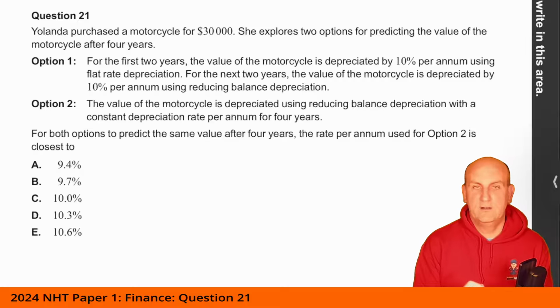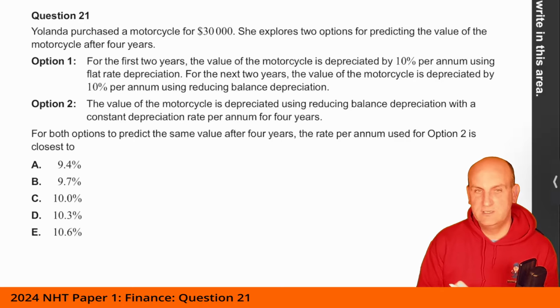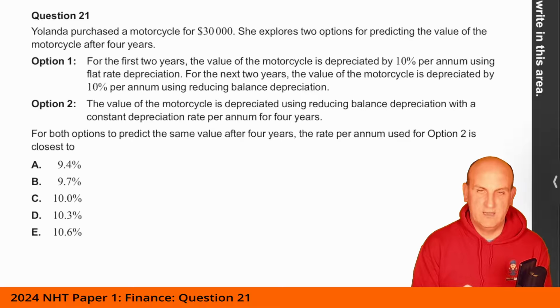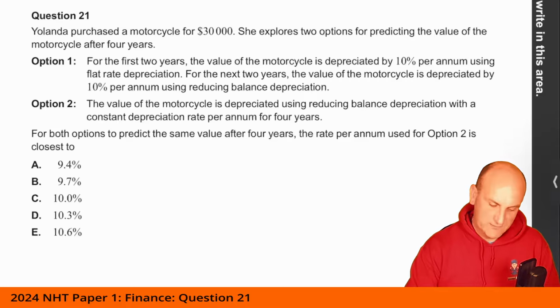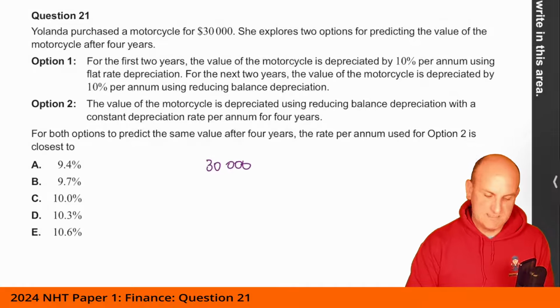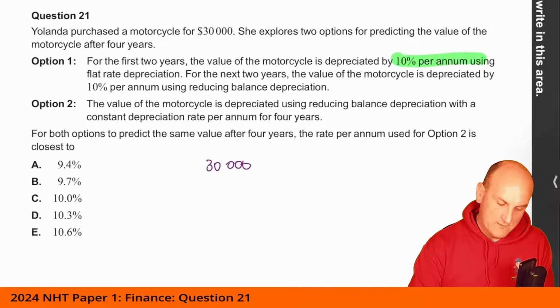The value of the motorcycle is depreciated using reducing balance depreciation with a constant depreciation rate per annum for 4 years. For both options to predict the same value after 4 years, the rate per annum used for option 2 is closest to.